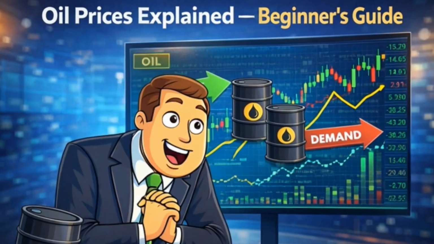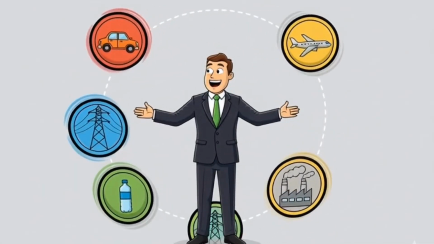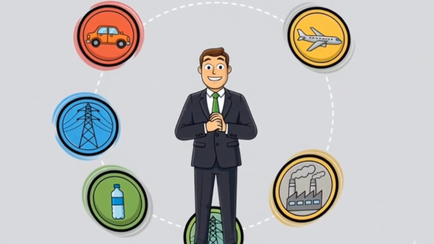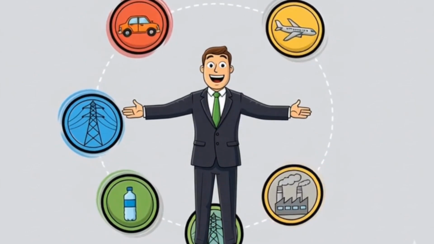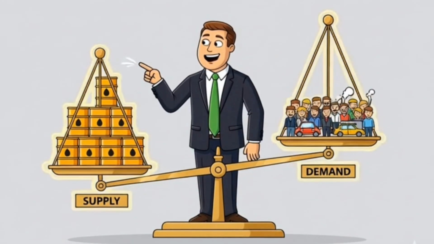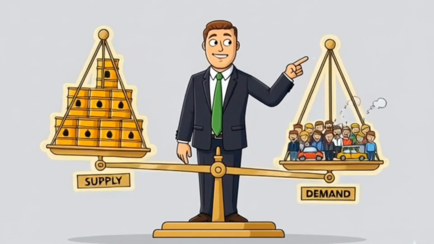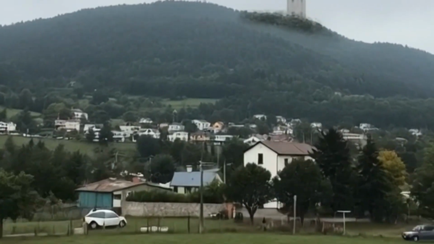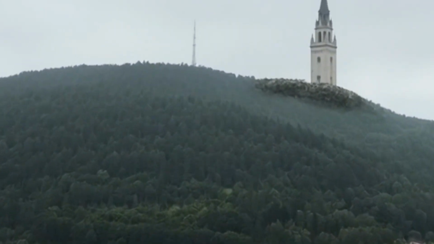Let's start from the basics. Oil is one of the most important commodities in the world. It powers cars, airplanes, factories, electricity production, and even plastics. Because oil is used everywhere, small changes in supply or demand can move prices dramatically. That's why oil is called the blood of the global economy.